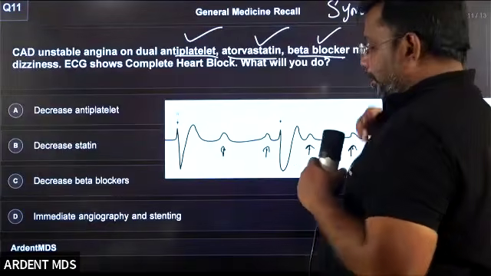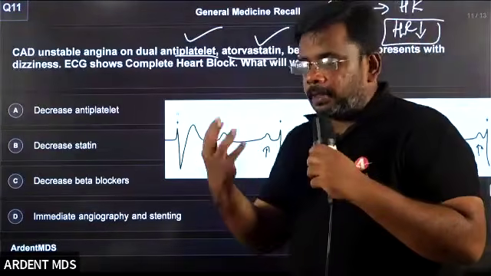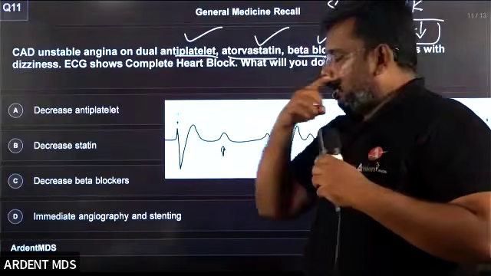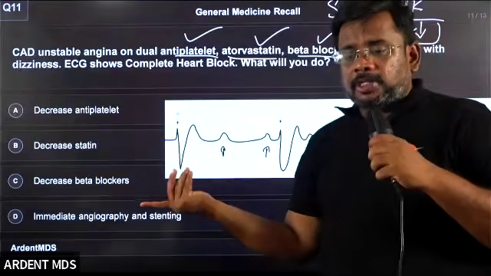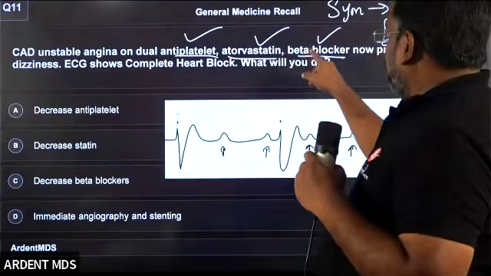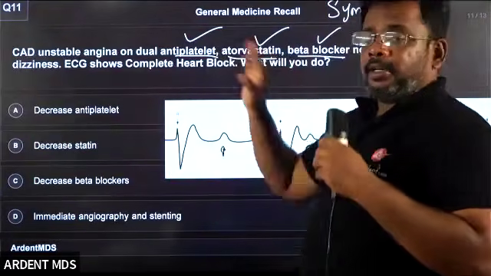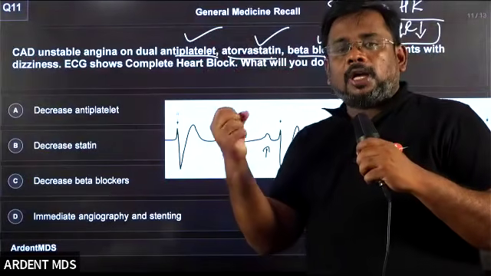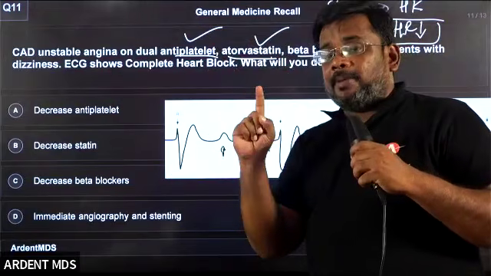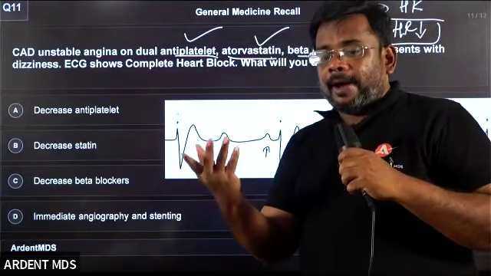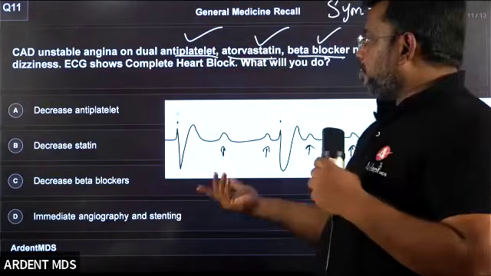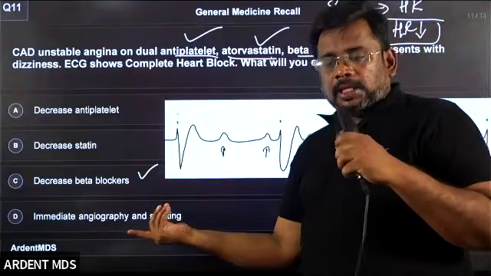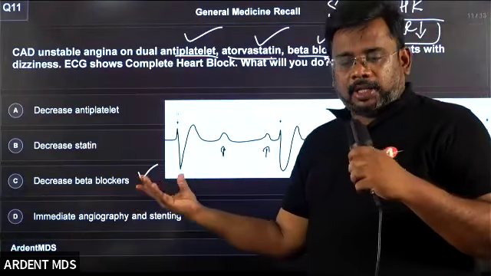It delays the heart pump. It slows down the heart. Whenever it slows down the heart, you can see the ECG change obviously. But atorvastatin or antiplatelet doesn't do anything with the contraction or speed of the heart. But beta blockers slow down the heart. Obviously, what is the answer? Decrease the beta blocker is the answer. Straightforward, easy. Actually, it is not a very difficult question at all.